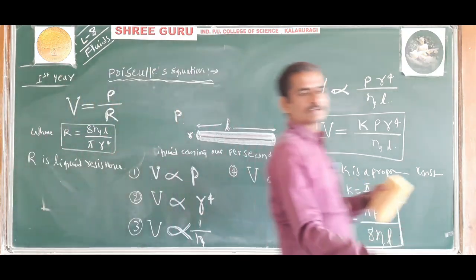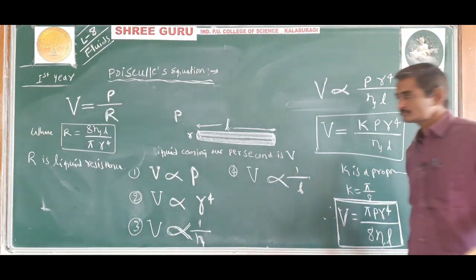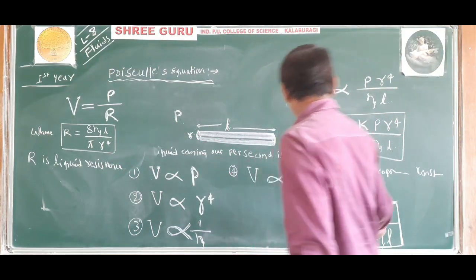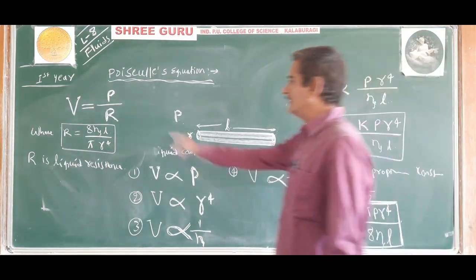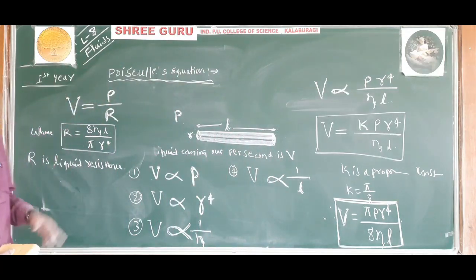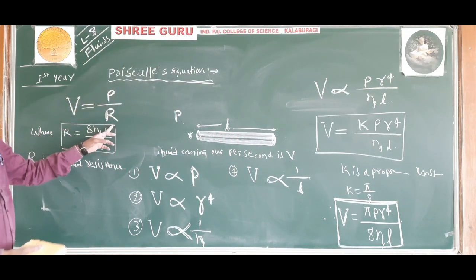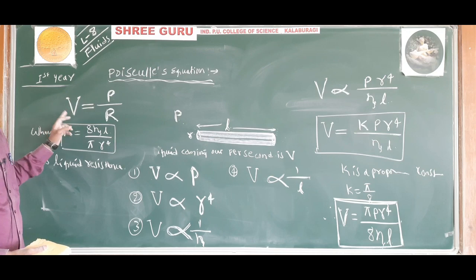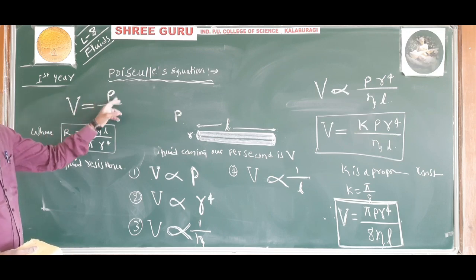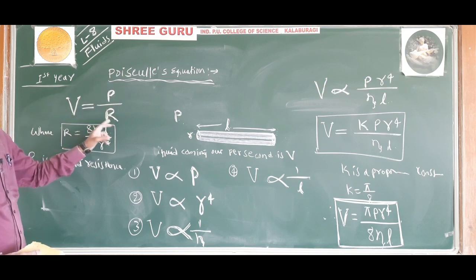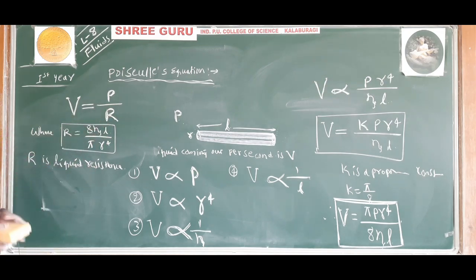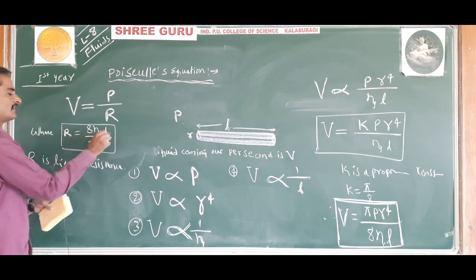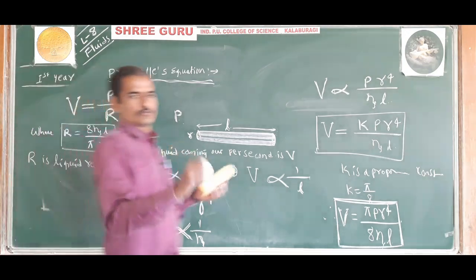Understood? The same formula can be written as V is equal to P divided by R. V is the volume of the liquid flowing per unit time, P is the pressure difference, and R is the liquid resistance, given by 8 eta L divided by pi r raised to 4.